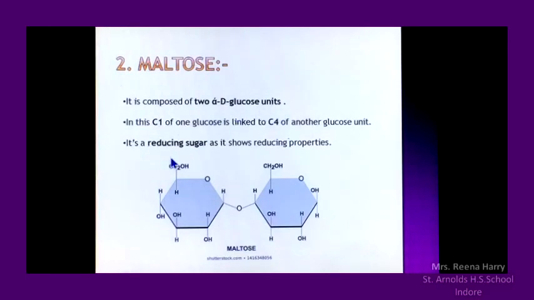It is also a reducing sugar which shows the reducing property with Fehling solution and Tollens reagent. See the structure very carefully. It is the same structure of glucose. If you see the carbon with the CHO group, the first carbon, this OH group here, the oxygen is linked to carbon 4, having the orientations of the next carbon H, OH, OH and H, then H, OH, and the last one is with H and CH2OH. The same structure you can follow here also with the same orientation, children. They are alpha D glucose units which are linked by the glycosidic linkage.